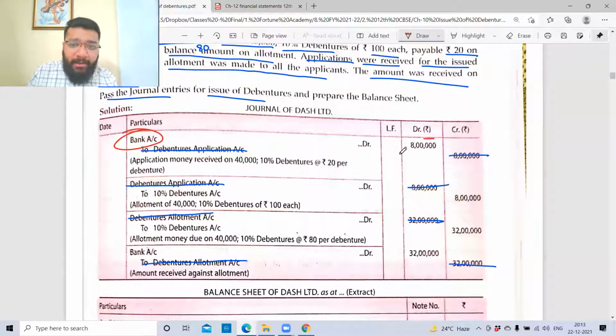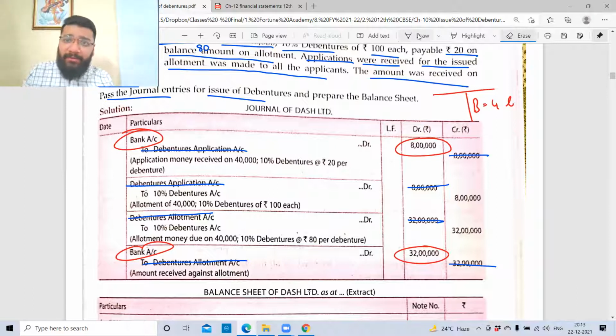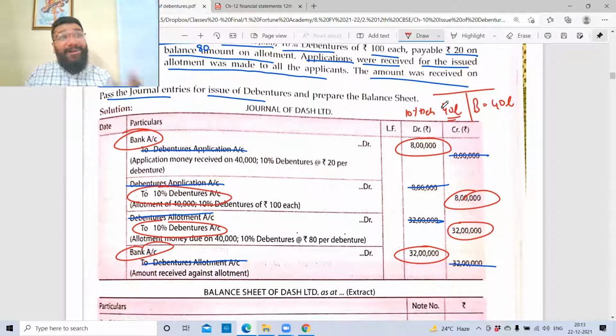Bank account debit 8 lakh. Bank account debit 32 lakh. So two bank debits. How much? Bank account 40 lakh. Then what am I left with? In credit, 10% debenture, 8 plus 32, 40 lakh.